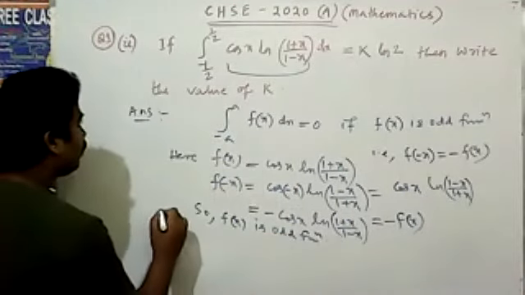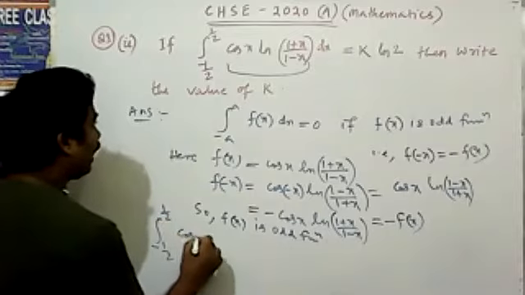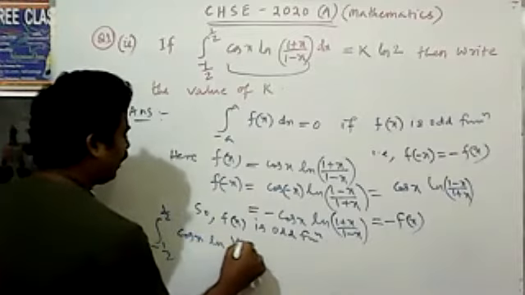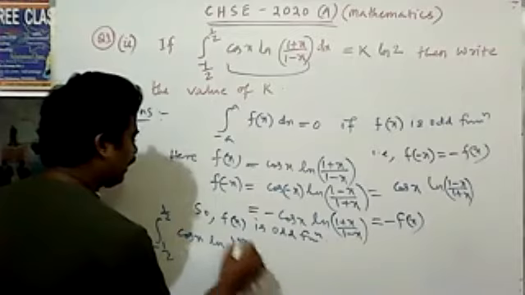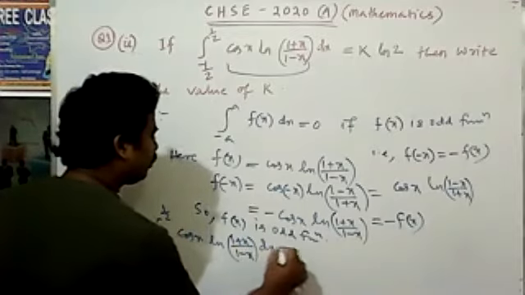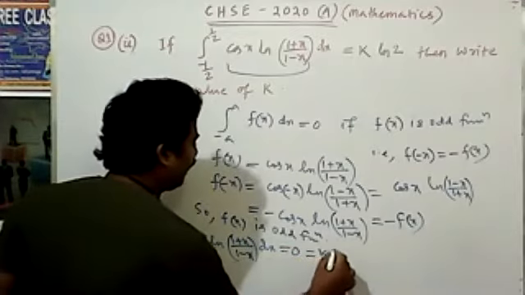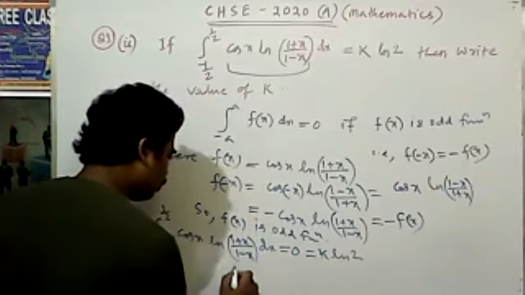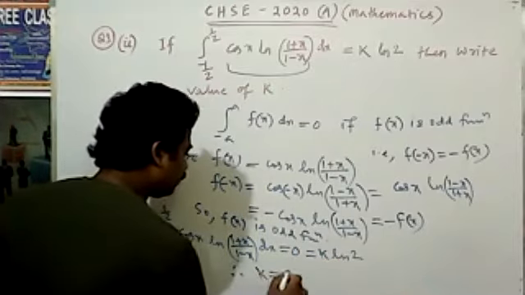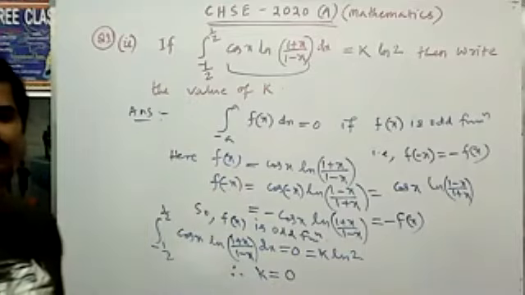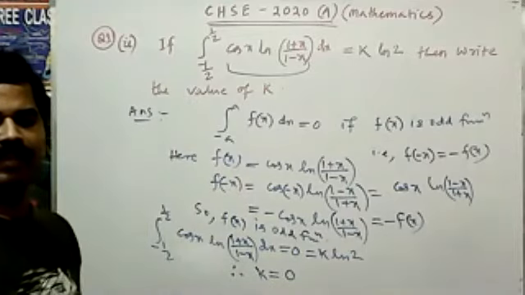So the integral from minus half to half of cos x ln((1+x)/(1-x)) dx is equal to 0, that means k ln 2 equals 0, so k is equal to 0. This is the second bit.